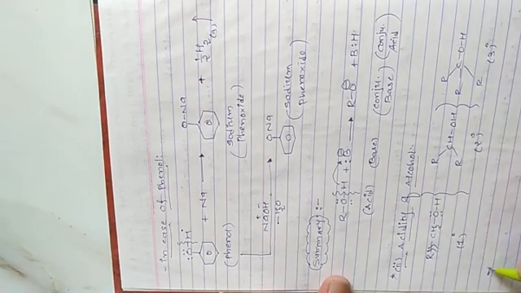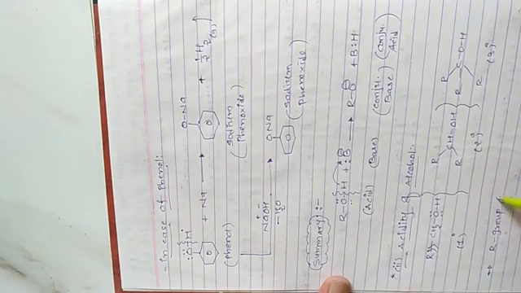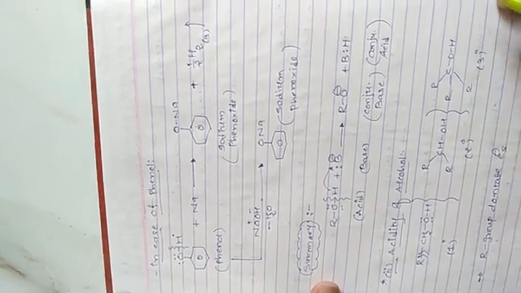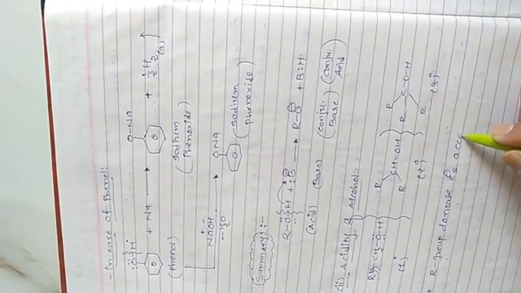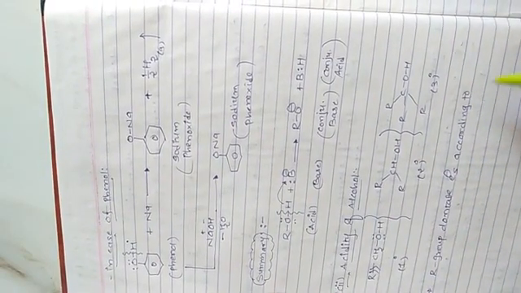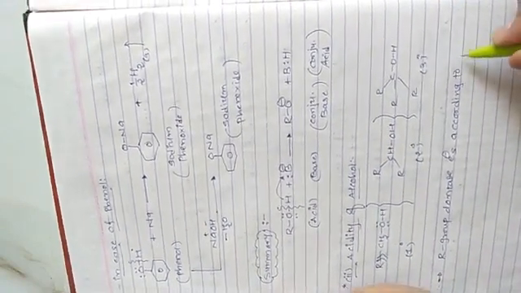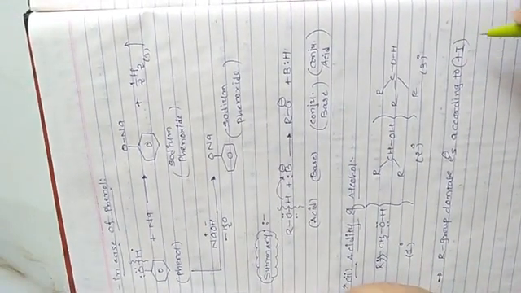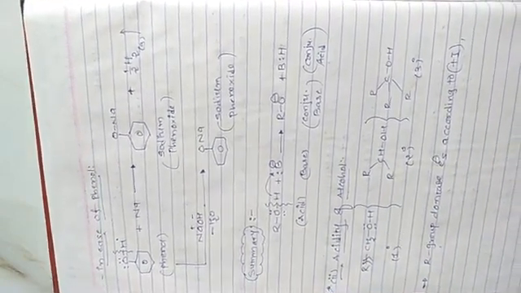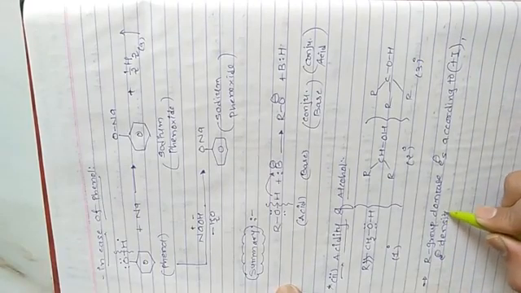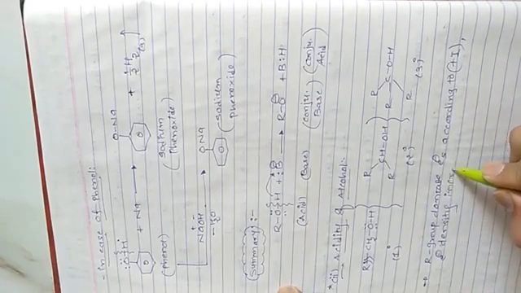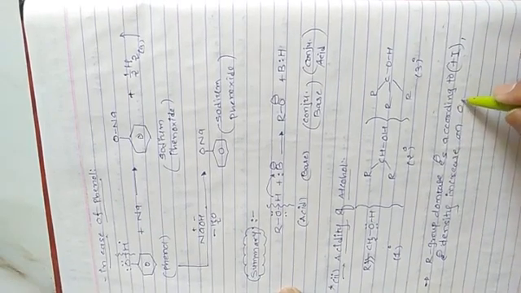I will mention a point over here: the R group donates electrons according to the plus I effect. Due to the plus I effect, electron density increases on the OH bond,